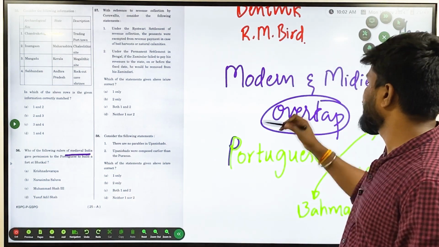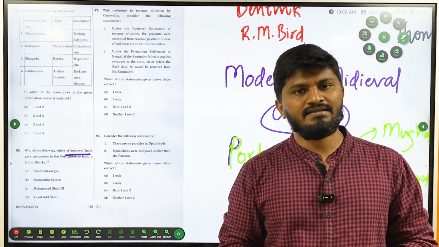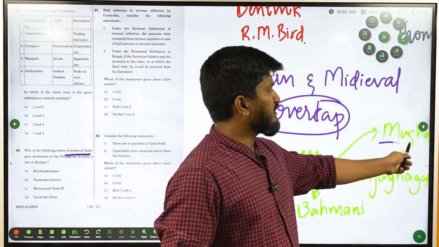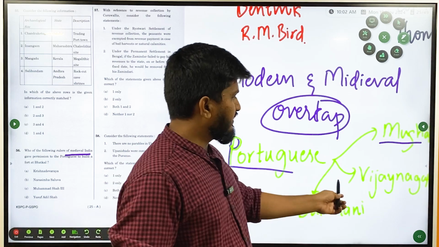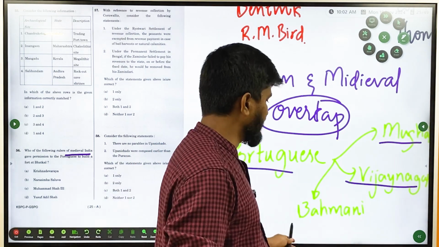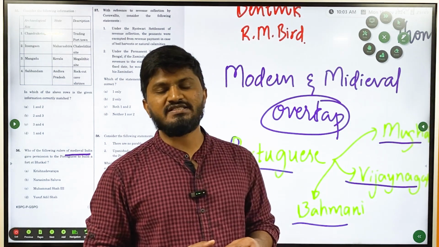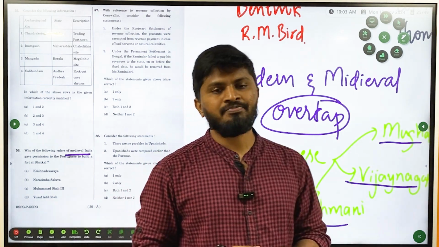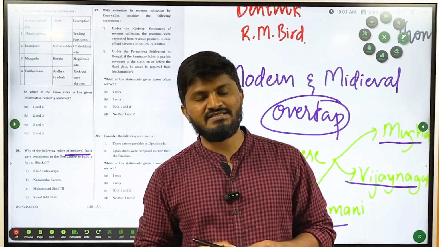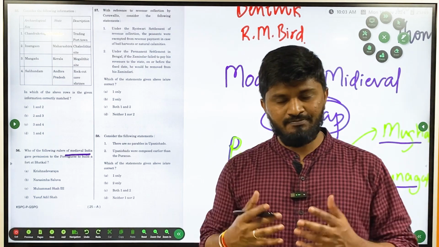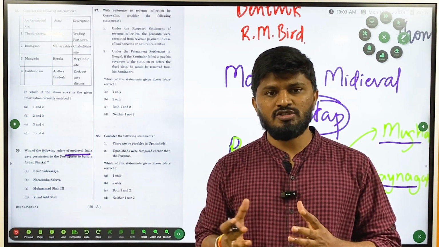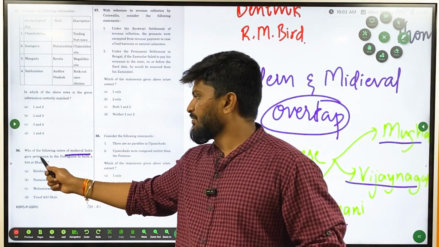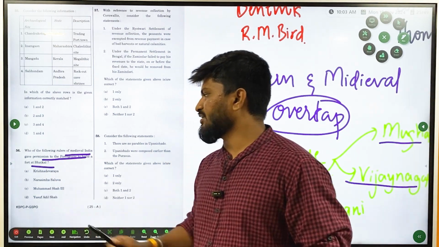When the Portuguese visited India, there were three major kingdoms in India. What were the three major kingdoms? In the north, it was ruled by the Mughals, and in the Deccan, it was ruled by Vijayanagara and the Bahmani Sultans. When they visited India, they were faced by these three huge kingdoms. So, in order to gain support of these kingdoms, they were involved in major agreements, treaties, or small battles with the different kingdoms. So here the question is, who gave permission to the Portuguese to build a fort at Batkal?